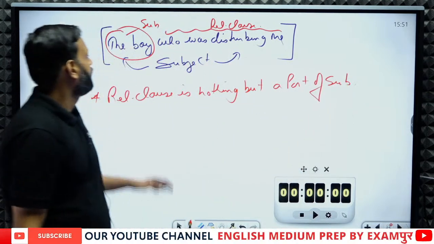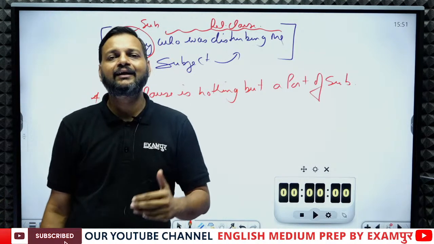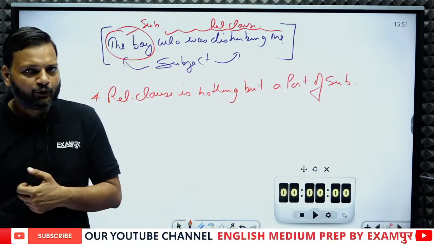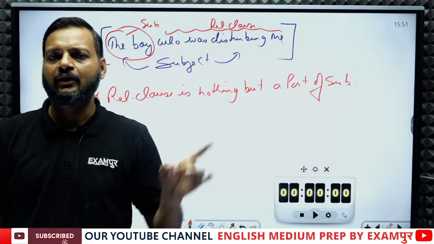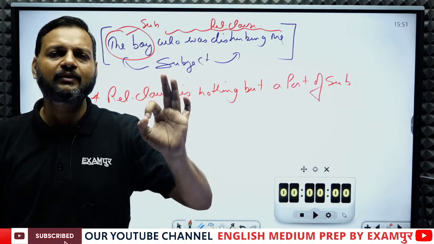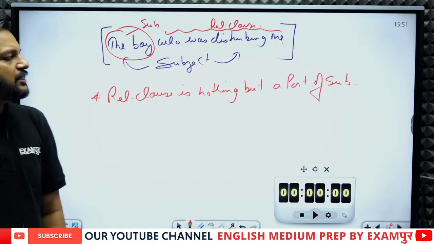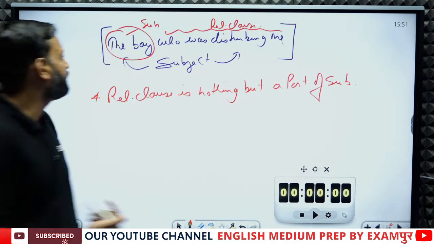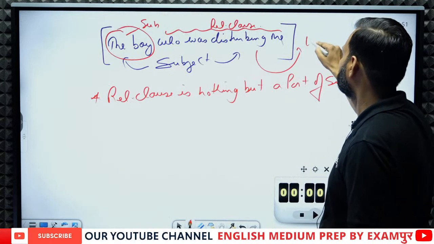A relative clause has no other identity. So the boy who was disturbing me is just a subject, and if we have a subject, it must be followed by a verb.